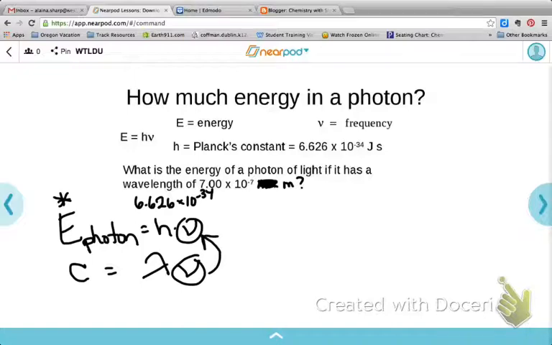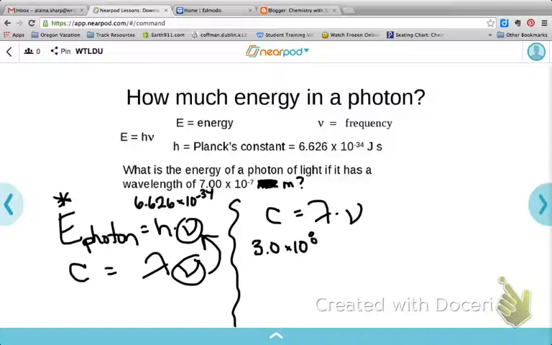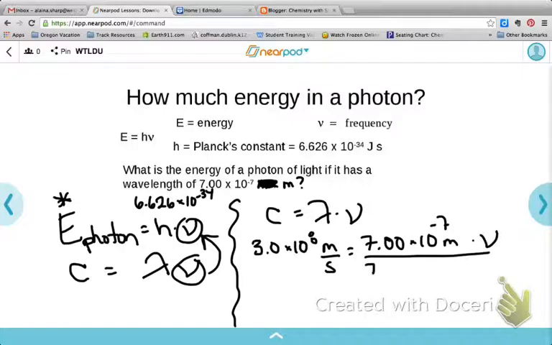I know my c, it's 3.0 times 10 to the 8th meters per second. I know my wavelength, it's 7.00 times 10 to the negative 7th meters, and I am solving for frequency. And so that would mean dividing each side by 7.00 times 10 to the negative 7th.